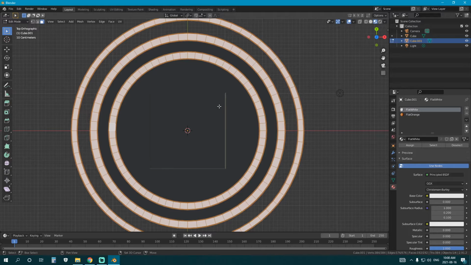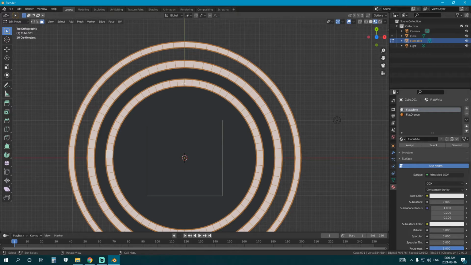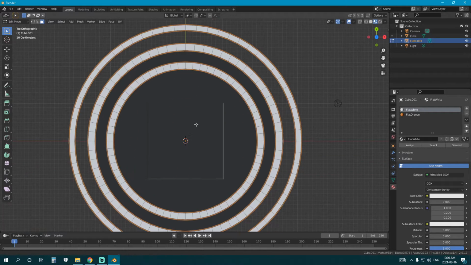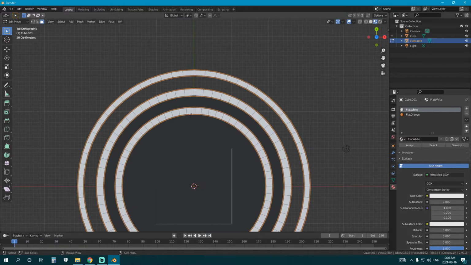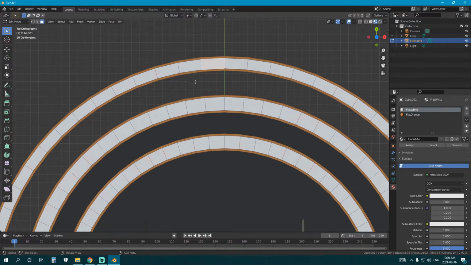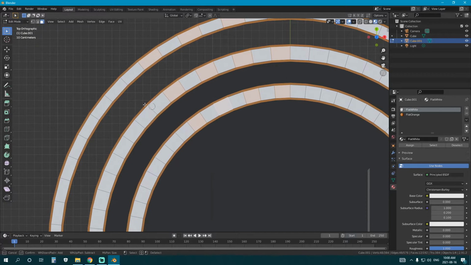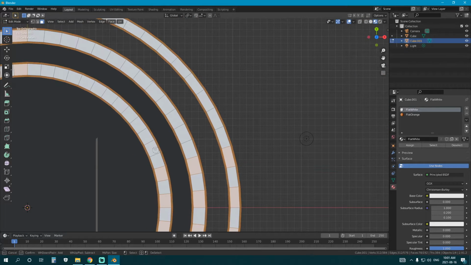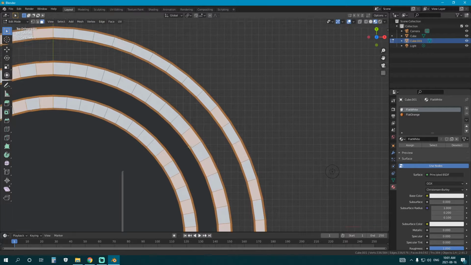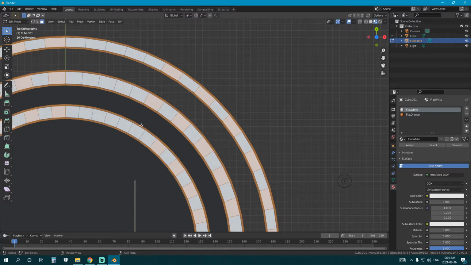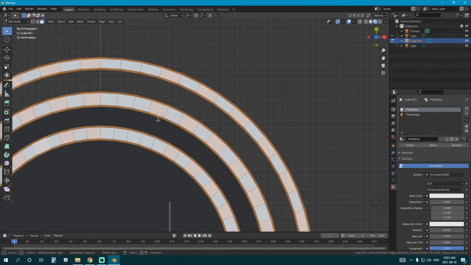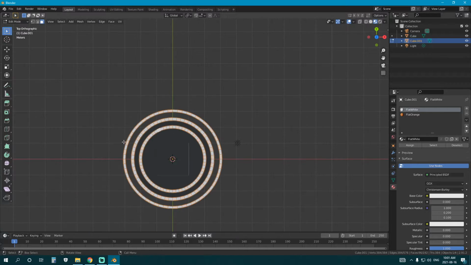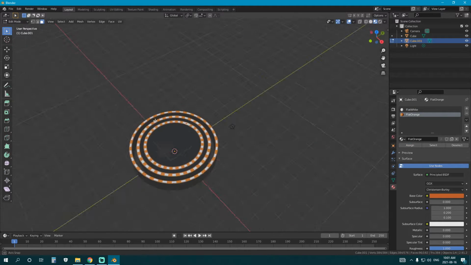Want to select the whole thing, assign it with the white, and basically just select every second one and make the flat orange. So just bear with me here as we go along. All of these. So you probably use the circle select, it's probably easier. There we go, just like that. And I just want to make these the orange, the flat orange. So by our geometry, this should work out perfectly. There we go, great. Okay, flat orange assign.